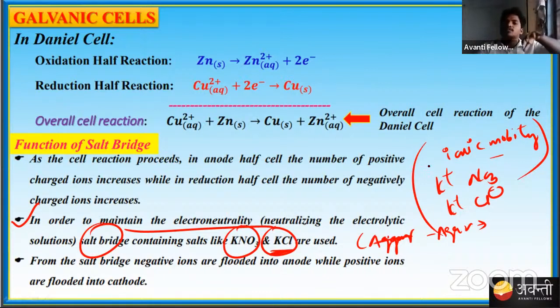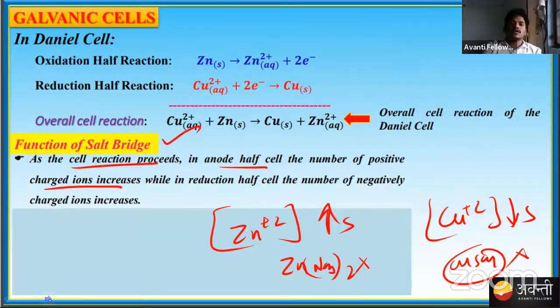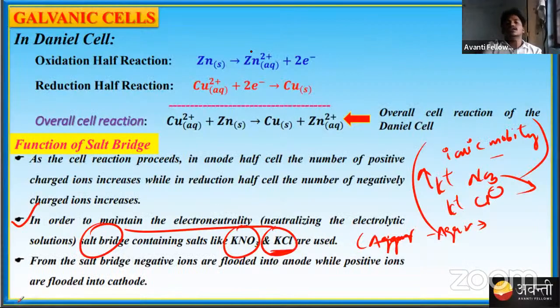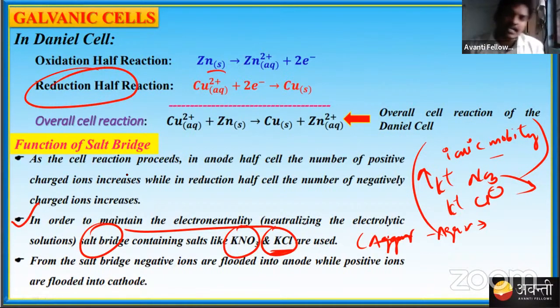That means K plus will go where there is less positive charge, and Cl minus will go where there is less negative charge. In this case, K plus will go towards the reduction half cell, whereas to maintain electrical neutrality, NO3 minus or Cl minus will go to the other side. So these are the important points of the salt bridge.